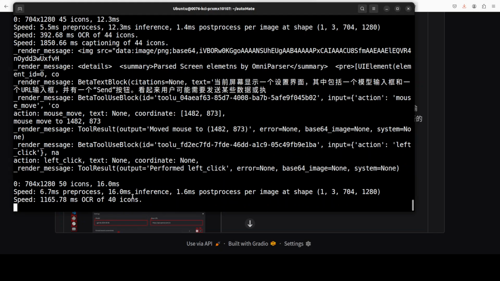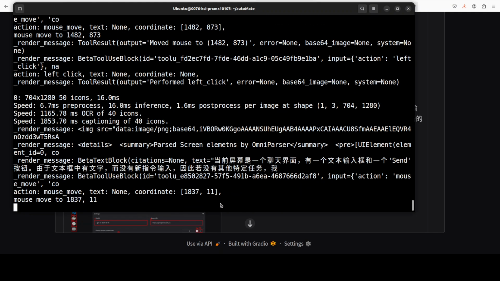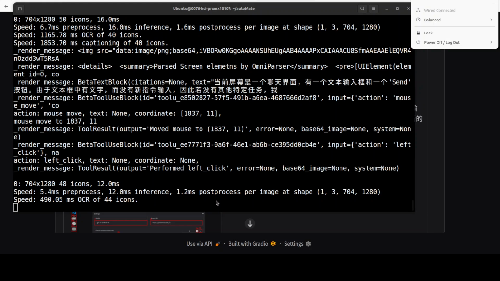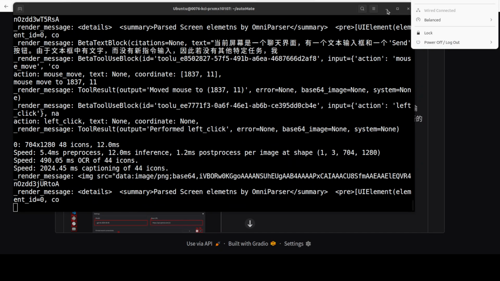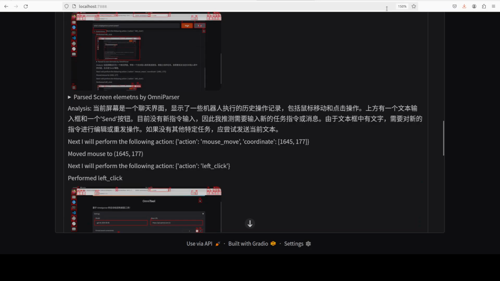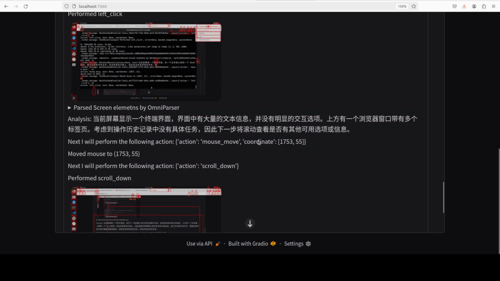So you see it is doing the screen parsing. You can check it here in the logs as to what exactly it is doing. So it is doing the OCR, it is checking the captioning and all that stuff. So I believe it is almost there, I guess. How long did it take? You see? So let me go here, scroll down. So it is still performing all the scrolling down, going left, right, checking all the stuff, you see. Okay, nice.